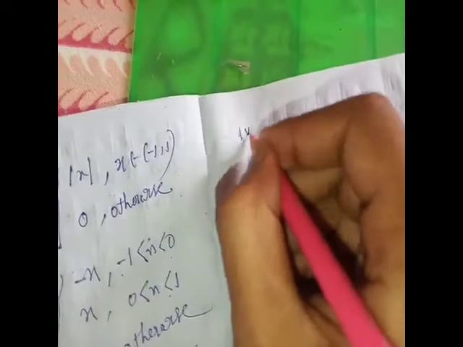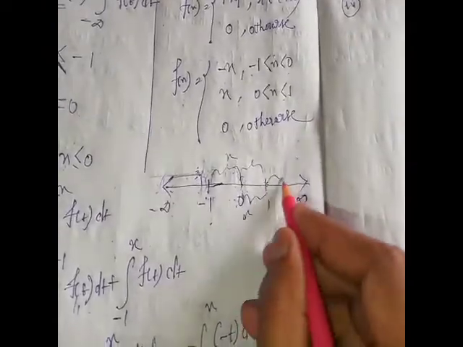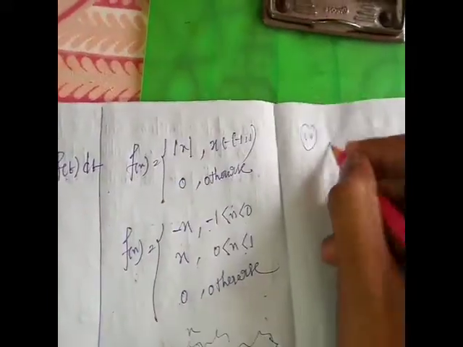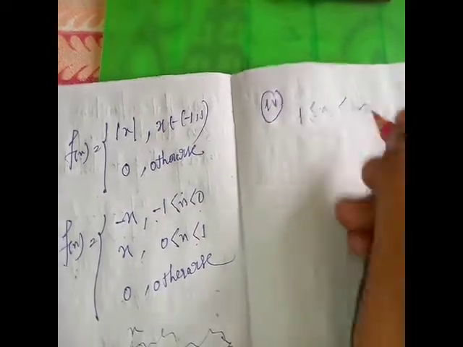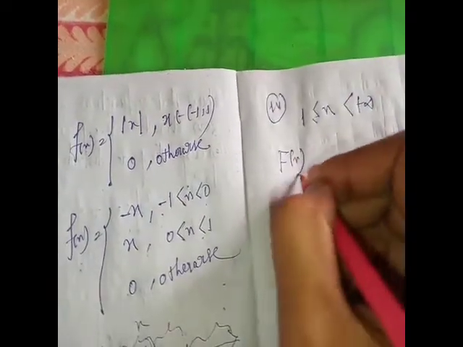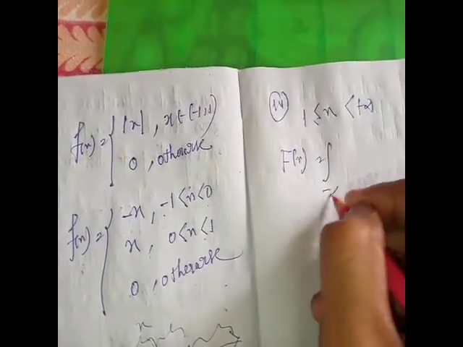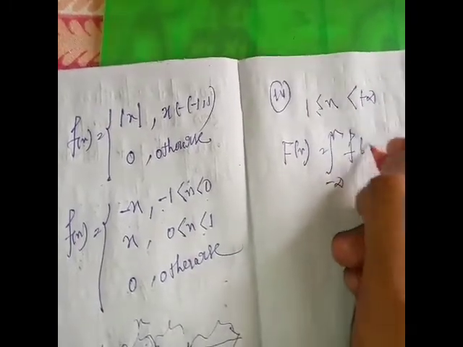Fourth case is when x lies in the interval 1 ≤ x < infinity. Here F(x) is the integral from -infinity to x of f(t) dt.